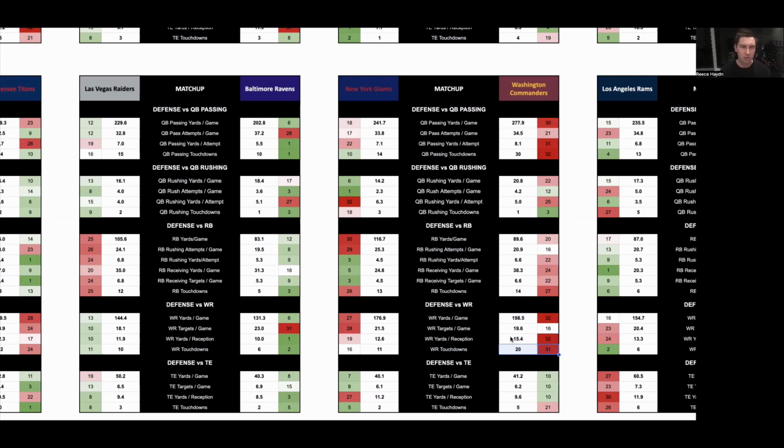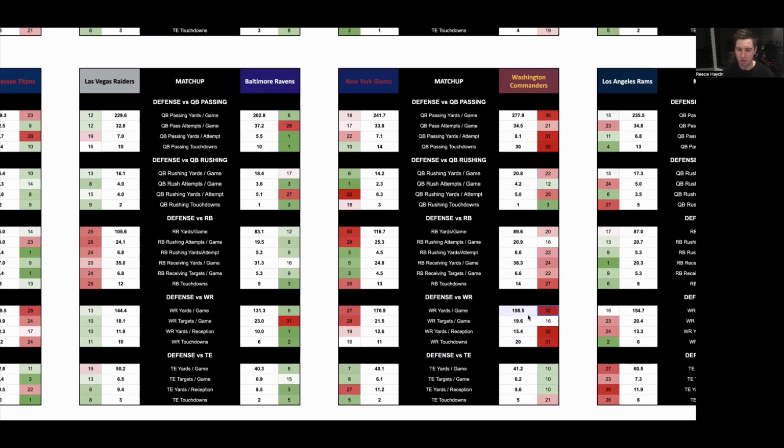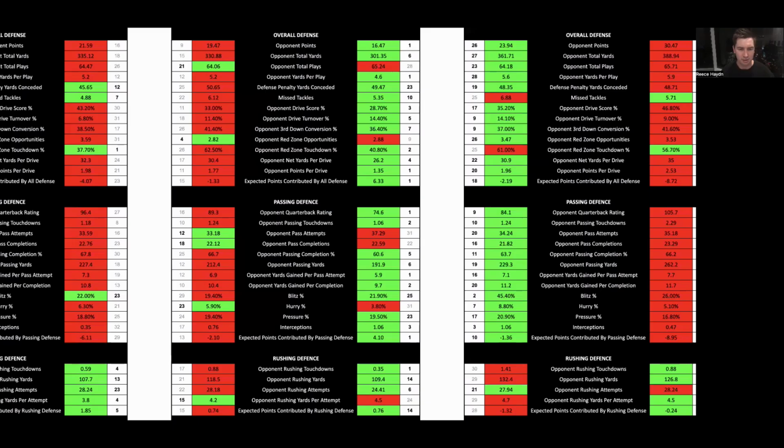So New York didn't score a touchdown in week one. So backing one of their receivers to get a touchdown here is not really a great bet, but I think you can definitely look at them for their yards. Sometimes it can only take one big play to generate enough yards because the lines for them are pretty low. So if anything, if I was going to bet in that game, that's the angle I'd be looking at. Also, Washington do give up a high number of passing yards. It's not a very tough passing matchup for them either.